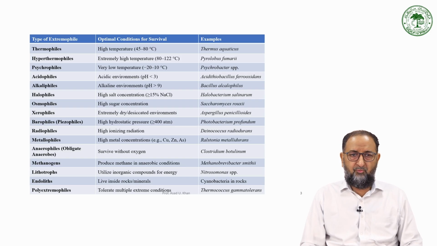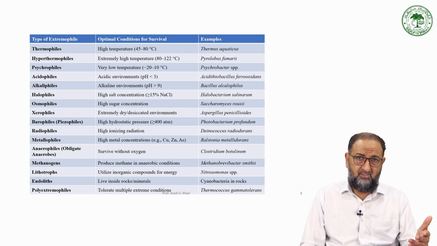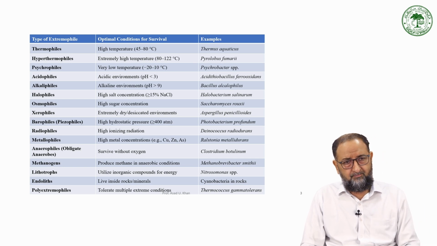Then we have osmophiles, for high sugar concentration. They can survive; they won't lyse or shrink in high concentrations of sugar. Osmophile bacteria can tolerate it. How? Through modification of a certain structure, certain factors and parameters of the cell.